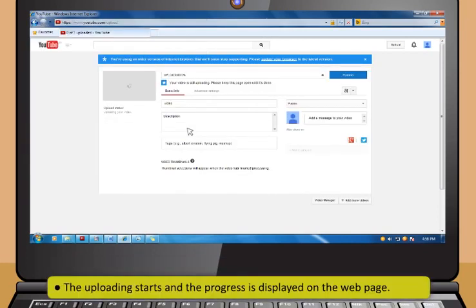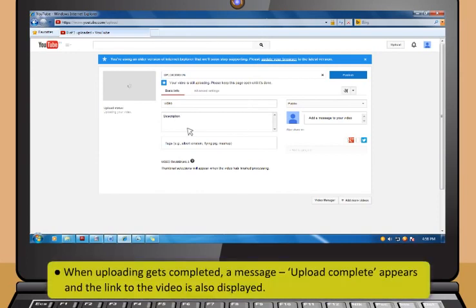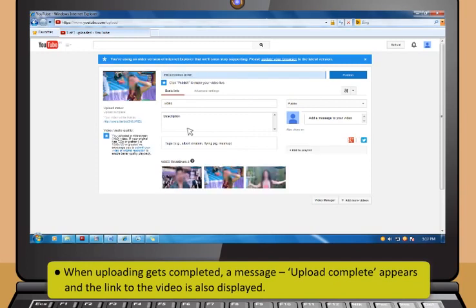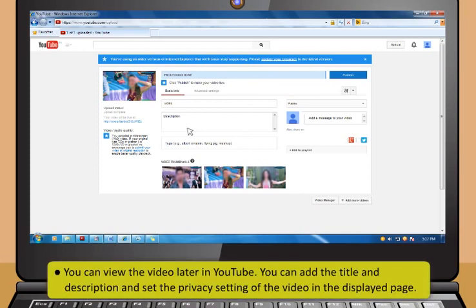You see the uploading starts and the progress is displayed on the web page. When uploading gets completed, a message "Upload complete" appears and the link to the video is also displayed. You can view the video later in YouTube. You can add the title and description and set the privacy settings of the video in the displayed page.